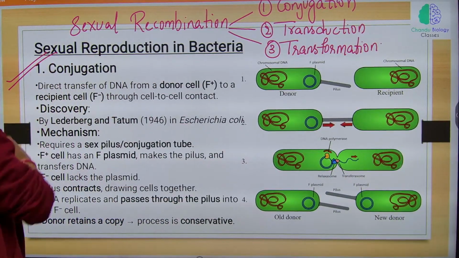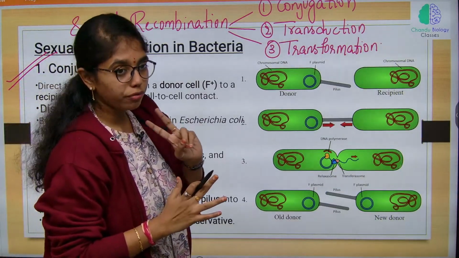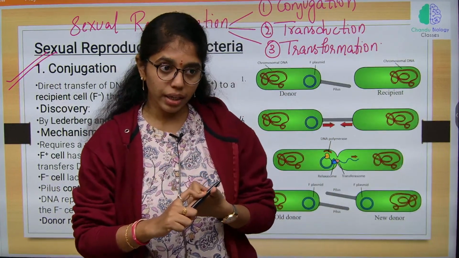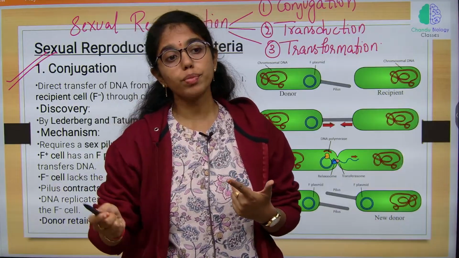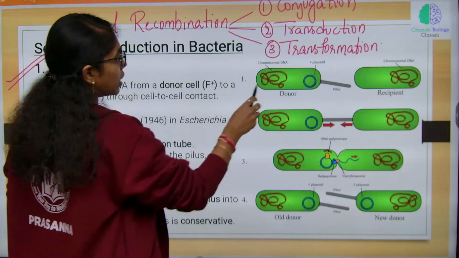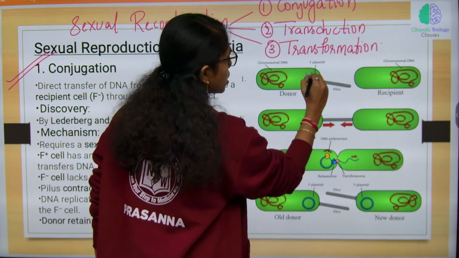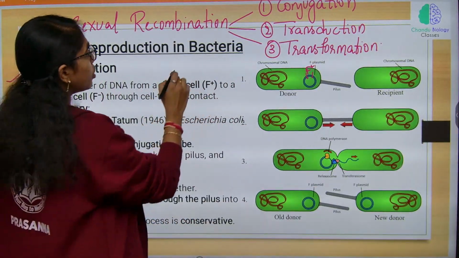First we will see conjugation. Yesterday we learnt about two different types of DNA present in bacteria. First is genomic DNA or chromosomal DNA. Second is extra-chromosomal DNA, non-genomic DNA or plasmid DNA. In this plasmid DNA, the F factor will be present.